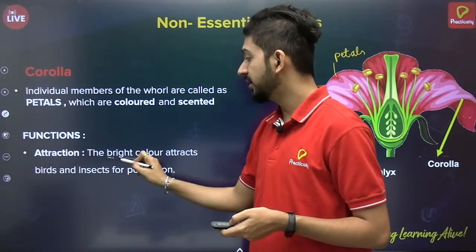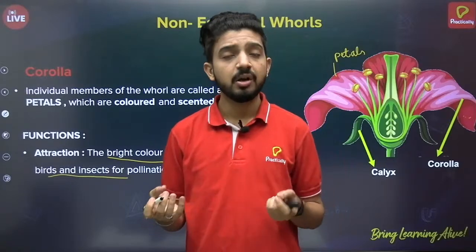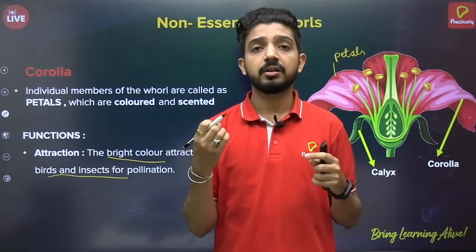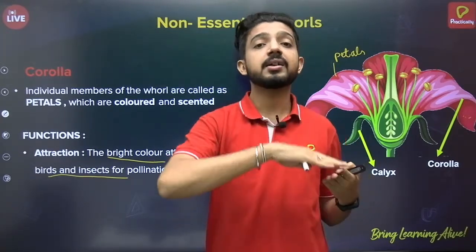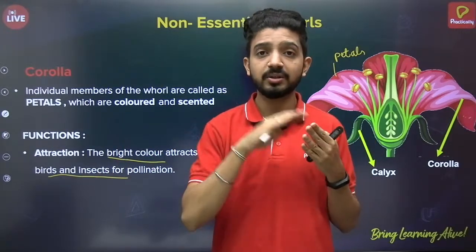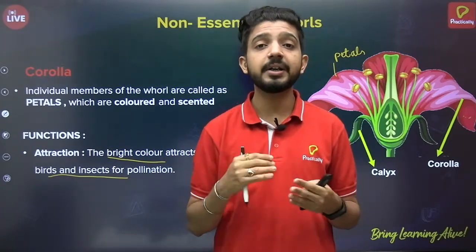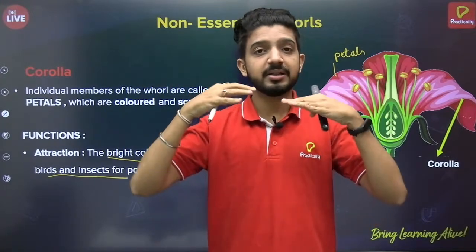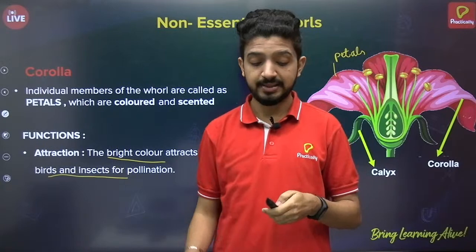The bright color attracts birds and insects for pollination. Why do we need to attract them? Plants produce pollen grains which carry the male gamete, which has to reach the female and fuse with the female gamete. So they need a medium, and mainly insects and birds act as the medium for pollination. To attract them, so that they come and sit on the flower, flowers have these colorful petals with scent as well.